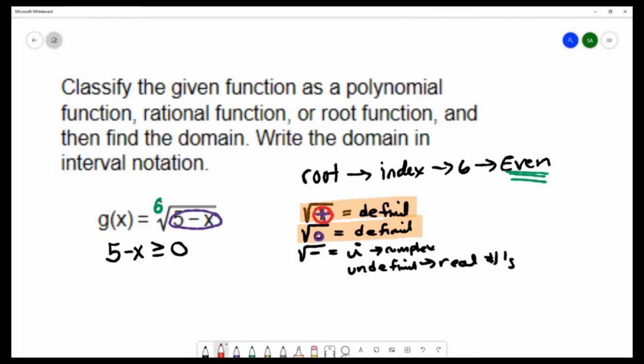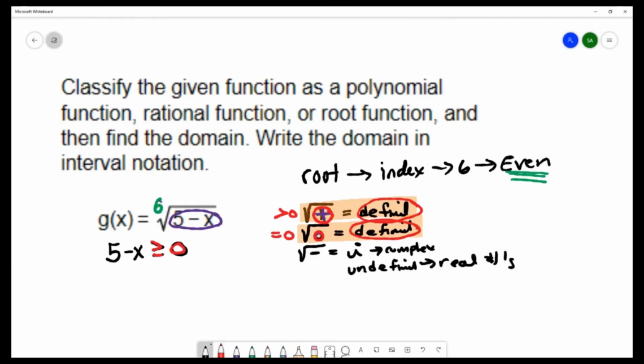Positive is greater than 0, and then 0 is equal to 0. So that's greater than or equal to 0, taking into consideration the two cases where it's defined.